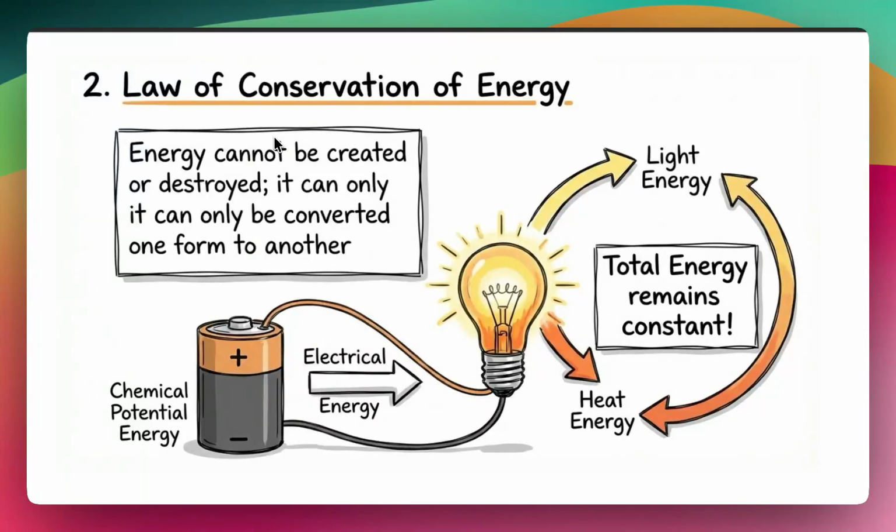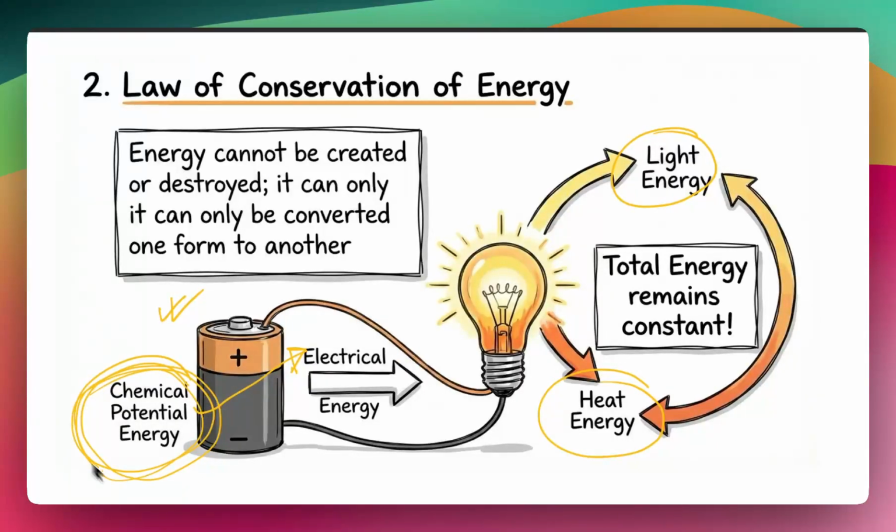There are several examples you may be aware of already. For example, we have this battery, which has chemical energy inside it. When we connect it to the bulb, this chemical energy gets converted into electrical energy, and then it travels to the bulb, where it converts into light energy, and some heat is also formed. So whatever was the starting chemical energy stored in the cell finally gets converted into light energy and heat energy.